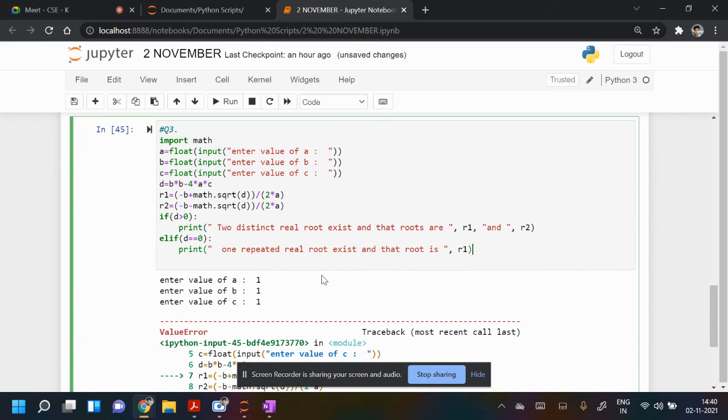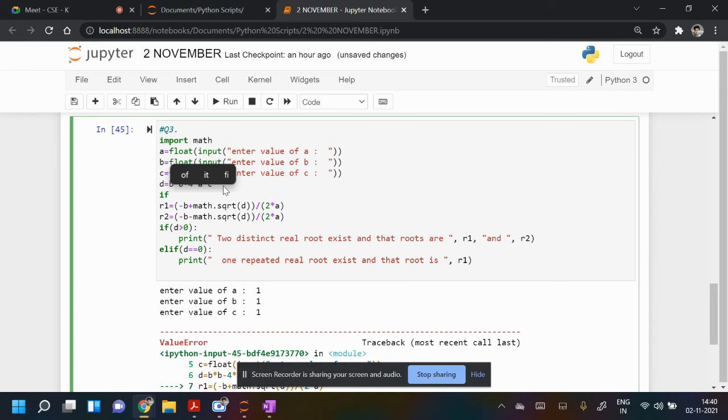There are many ways to remove this. So we can do one thing. First we can write if d is less than 0, okay.